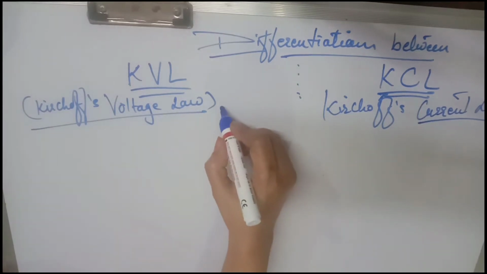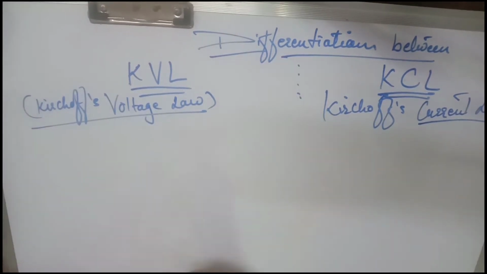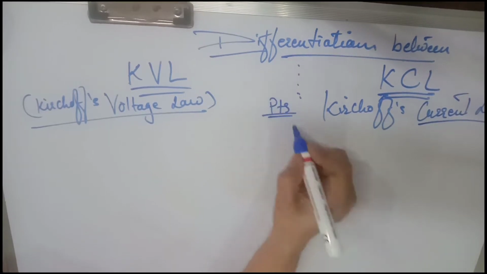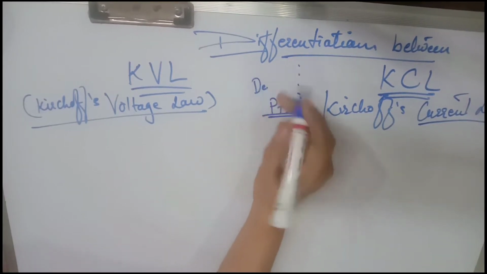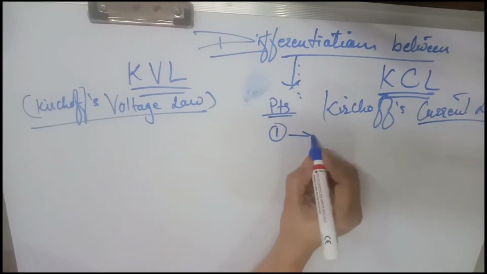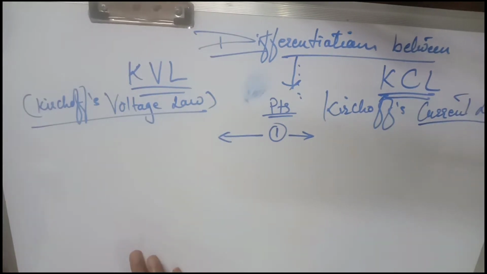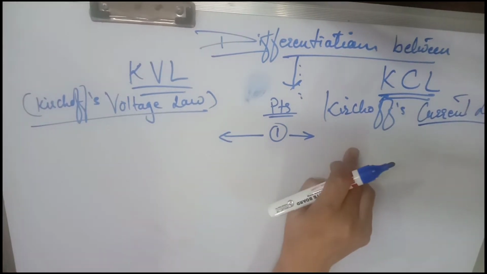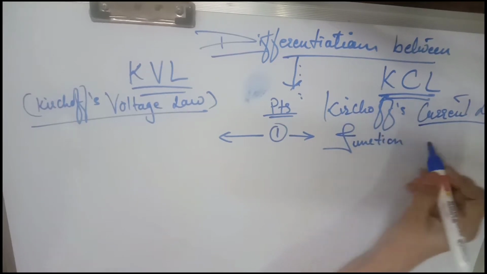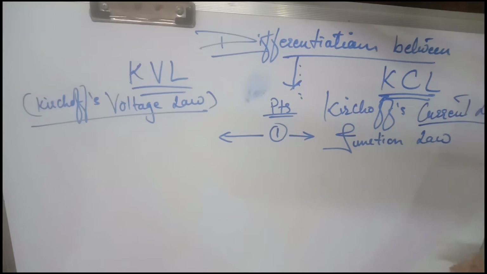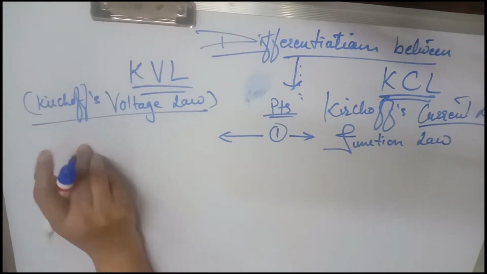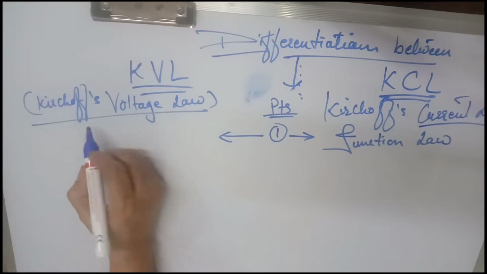These are the full forms of KVL and KCL. Now I'll write the different points of differentiation, the difference between these two, though they are the same. KCL is Kirchhoff's first law, which is also known as junction law, while KVL is the second law of Kirchhoff and also known as